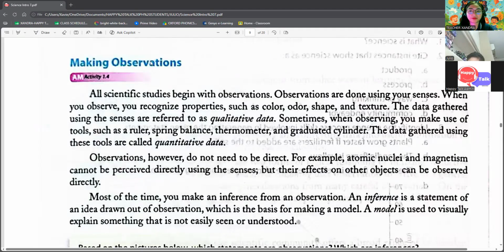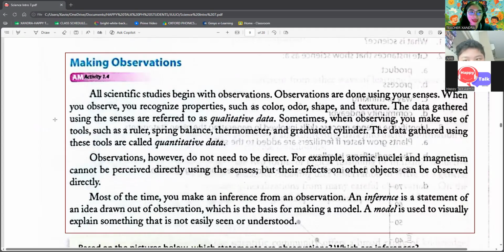All scientific studies begin with observation. Super fast. You will not understand what you're reading.